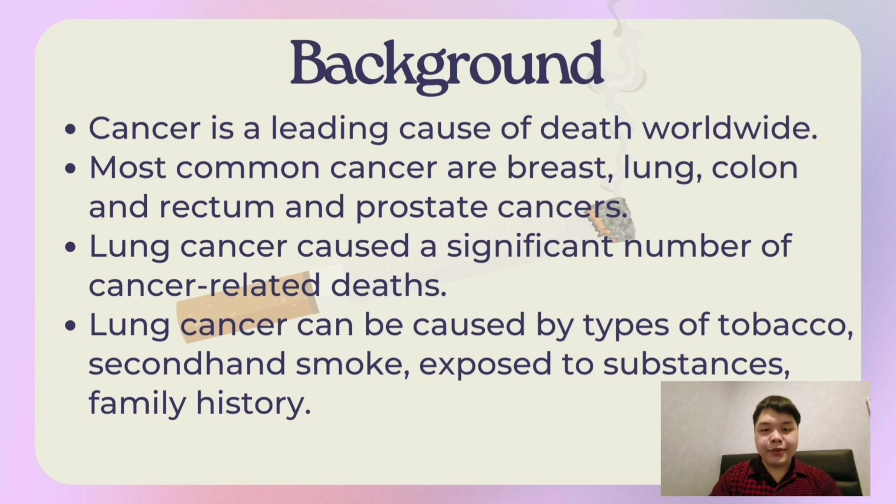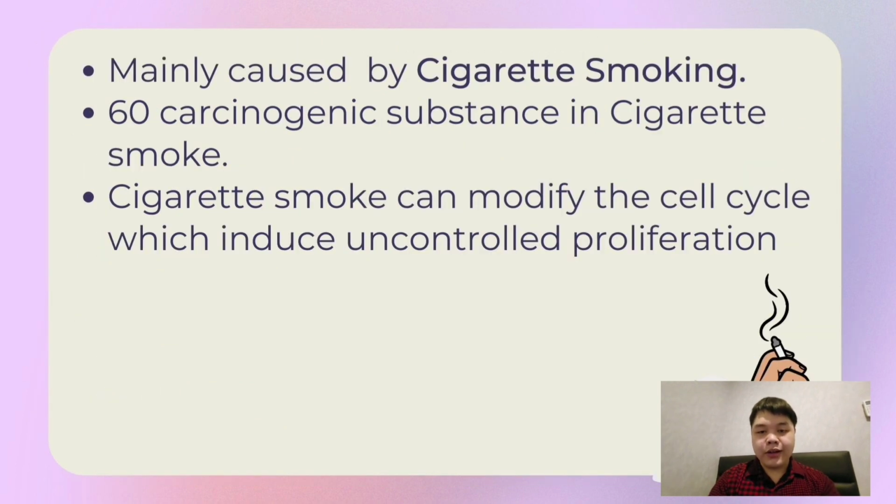Lung cancer can be caused by other types of tobacco, such as pipes and cigars, breathing secondhand smoke, being exposed to substances such as asbestos or radon at home or work, and having a family history of lung cancer. So far, cigarette smoking is the number one cause of lung cancer. Cigarette smoke contains numerous toxic compounds that can damage DNA in lung cells, leading to genetic mutations and other abnormalities. The International Agency for Research on Cancer has pinpointed over 60 chemicals in cigarette smoke as carcinogens. A carcinogen is a substance that is capable of inducing cancer in tissue.